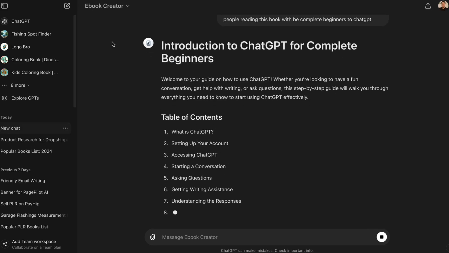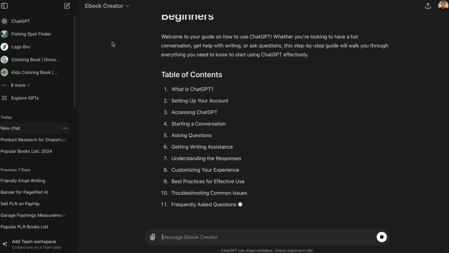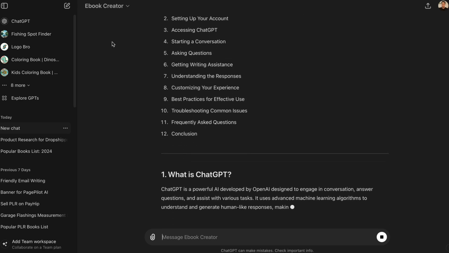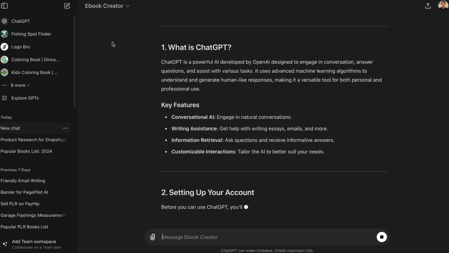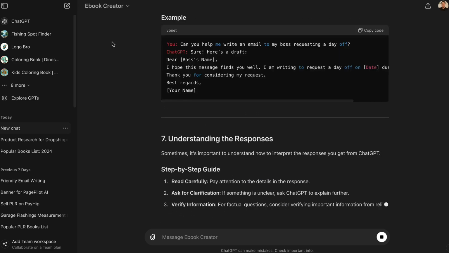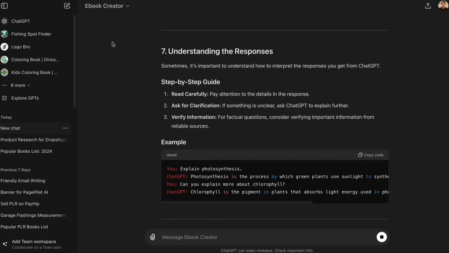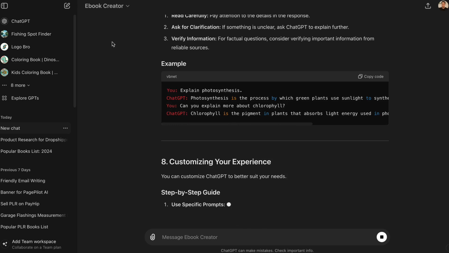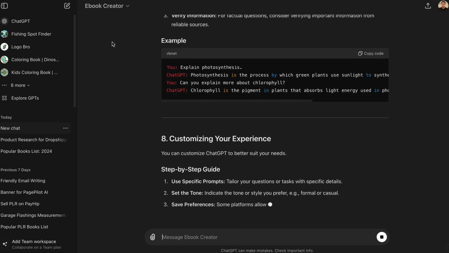So it makes us an introduction, and then it goes ahead and makes us a table of contents. And as you can see right now, we are using AI to create this content for us right before your eyes. As you can see, it's doing a very good job of this for us. Hopefully we can export this into a PDF at the end so we don't have to copy everything over.